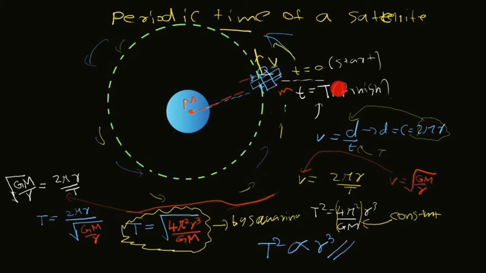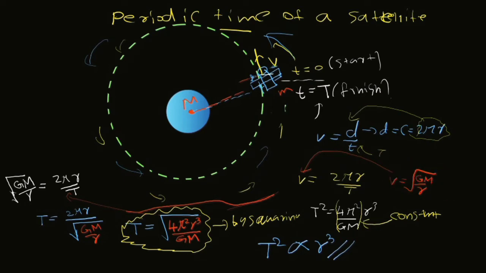What is the periodic time? The time taken to complete one cycle in a rotational motion. So it's very simple to understand now. Considering the linear motion simple equation, v equals distance divided by time. Velocity is equal to distance divided by time. The distance is a full circle. The circumference of a circle is 2 pi r. Now applying this to the equation, we get the simple equation v equals 2 pi r over capital T. Periodic time is the capital T.